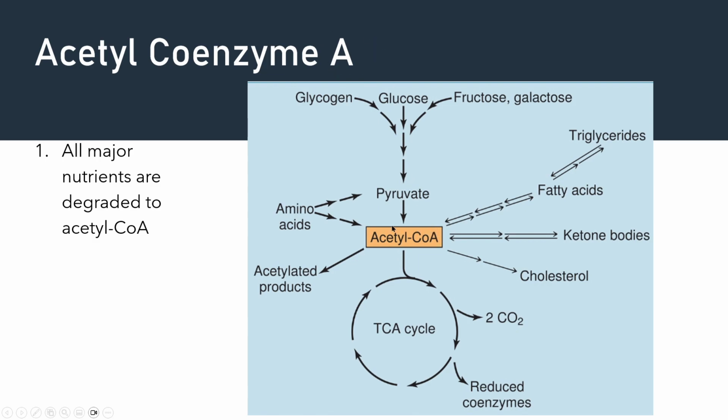So it is the center. Consider the center. You can see in the orange box, all major nutrients are degraded into acetyl-CoA. So when you eat fat, triglycerides become acetyl-CoA. When you eat protein, amino acids also become acetyl-CoA. When you eat carbohydrates, it becomes glucose. Glucose eventually becomes acetyl-CoA. And then what happens to this acetyl-CoA? It enters into the TCA cycle.